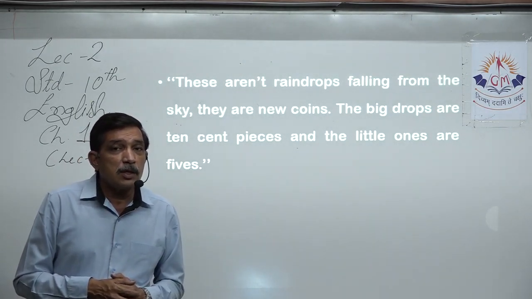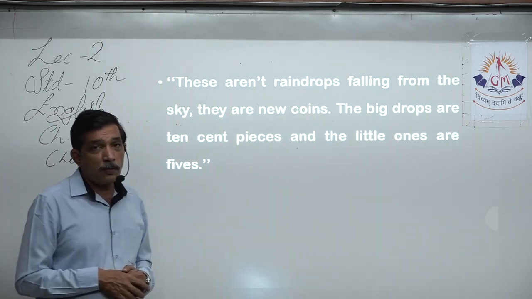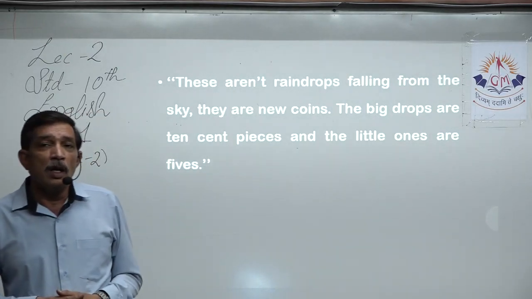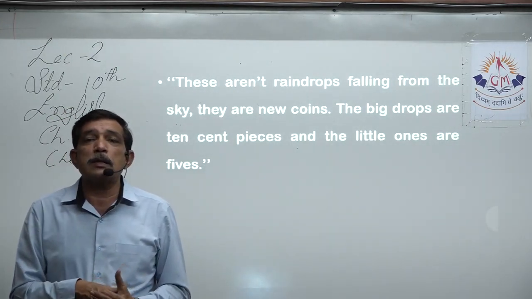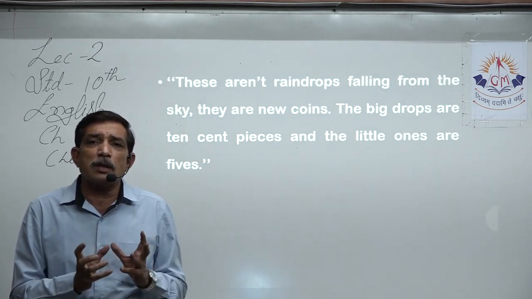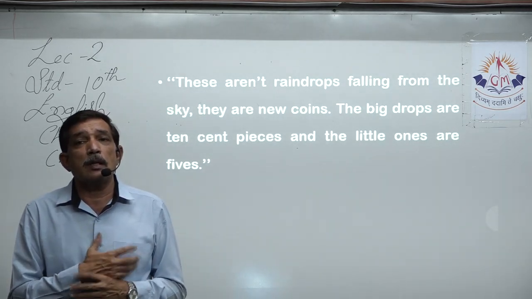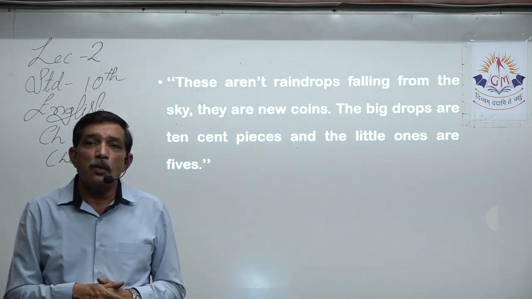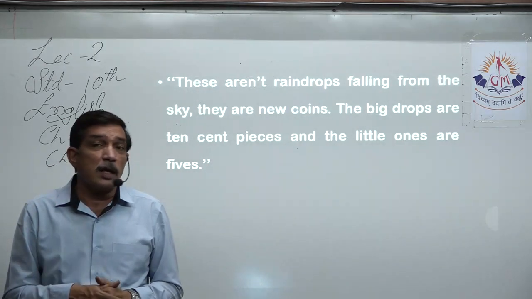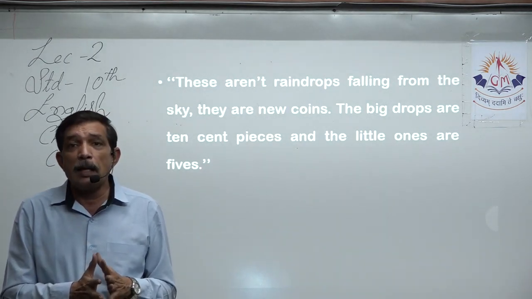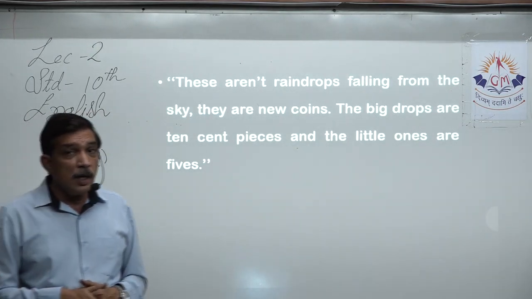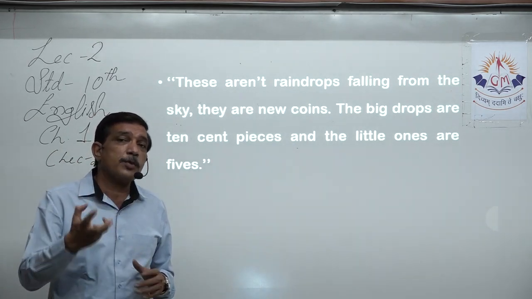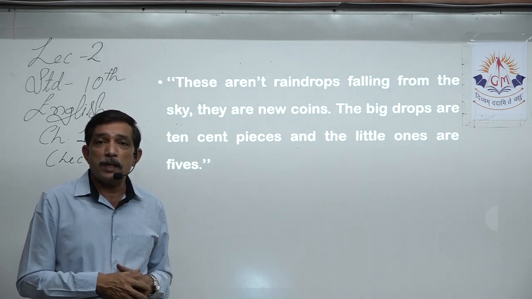But here Lancho says that these are not raindrops falling from the sky, they are new coins. You know, when the coins are minted in the mint, shiny metal, the new coins look like round pieces of shiny metal. Whatever the metal, it looks very shiny because it has just been minted and you have got hold of it, right? So why is Lancho comparing the raindrops with new coins?